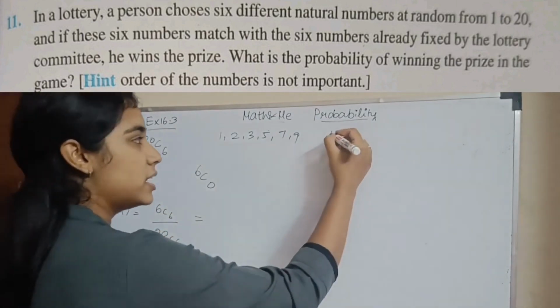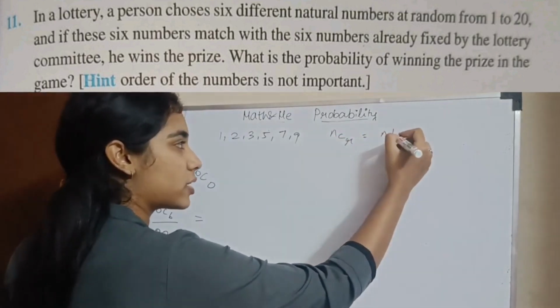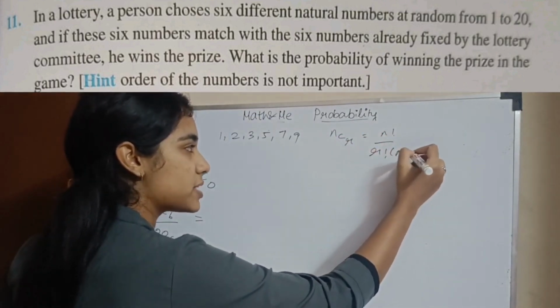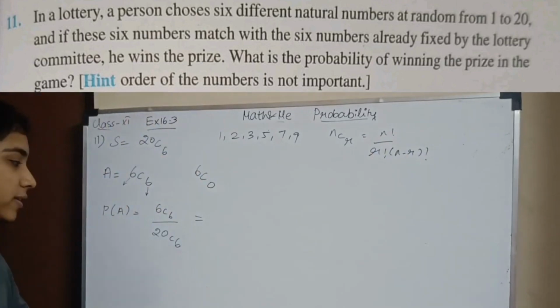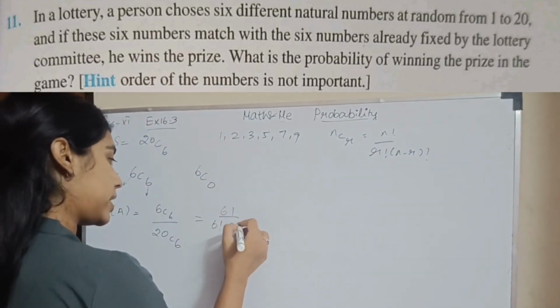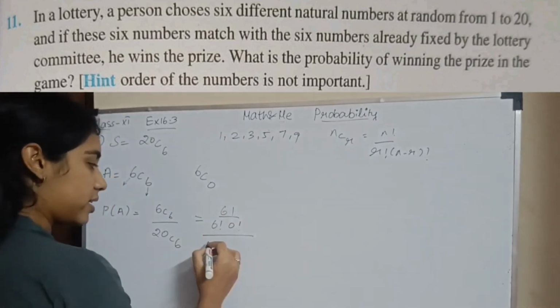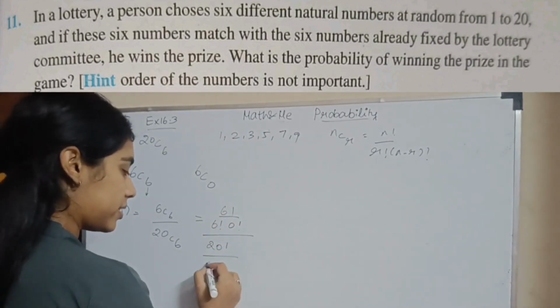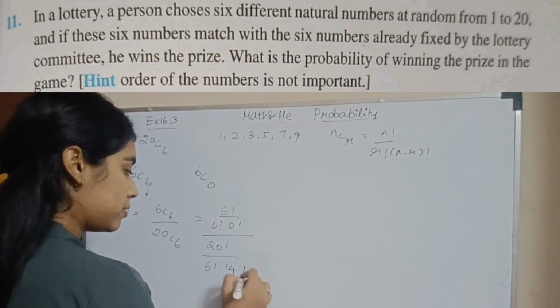So what is the formula? nCr is n factorial divided by r factorial times (n minus r) the whole factorial. So it will be 6 factorial divided by 6 factorial times 0 factorial, the whole divided by 20 factorial divided by 6 factorial times 14 factorial.